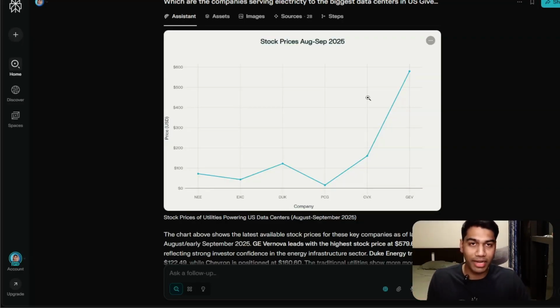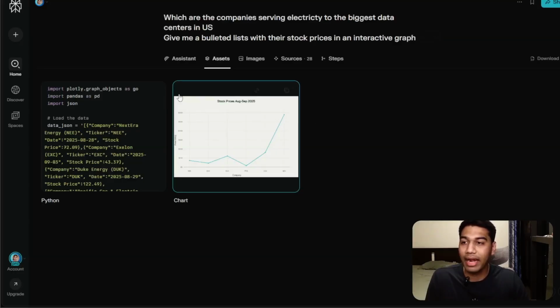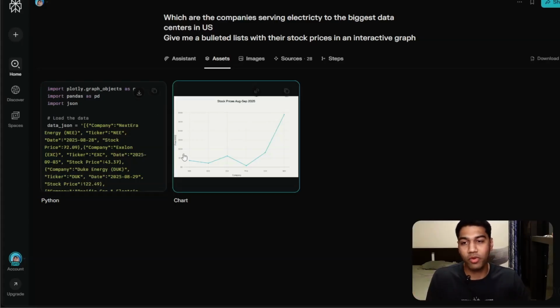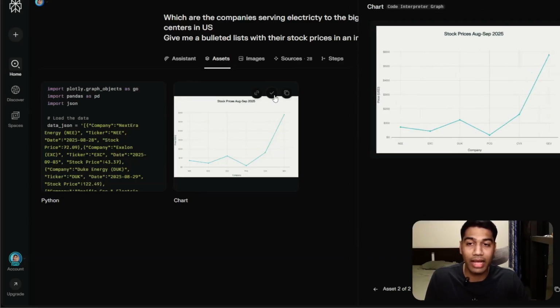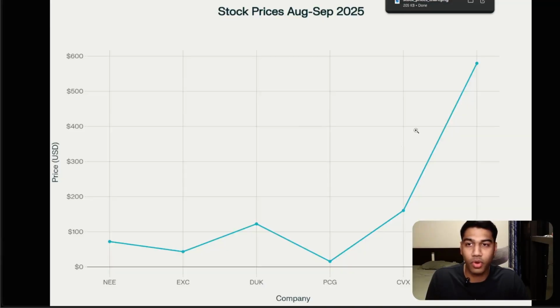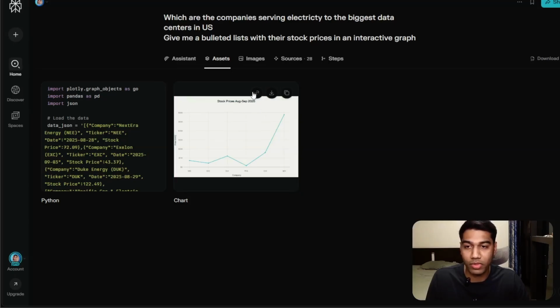But let's say now you've completed your search and you also want to learn a bit more details about it. One of the most important things that you can do is click on assets. And in assets, you get a couple of things. You get the chart and also you get the code that created the chart. Now, most of you don't need to use the code. You can just click on chart and download it as a high quality image. And you will get it downloaded and it will show up like this. And it's pretty good given that it's all done within your browser.